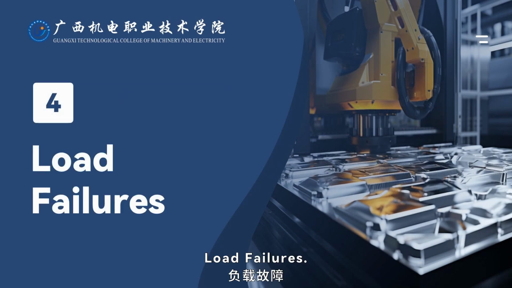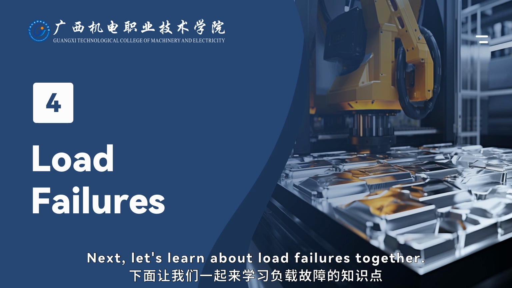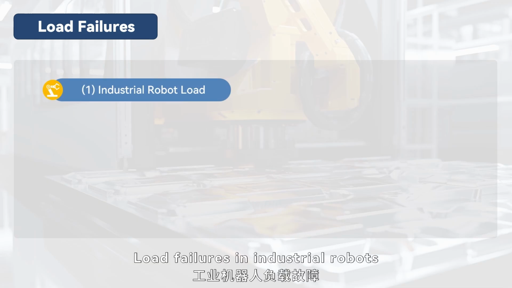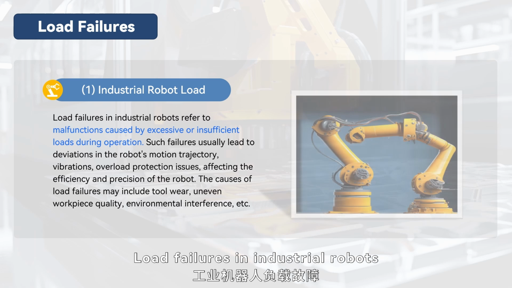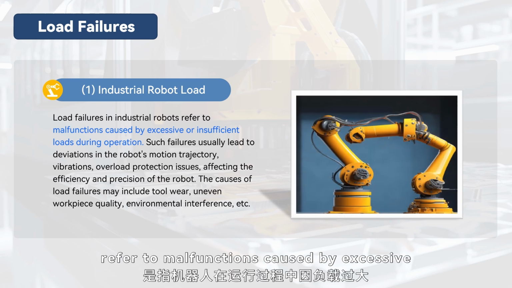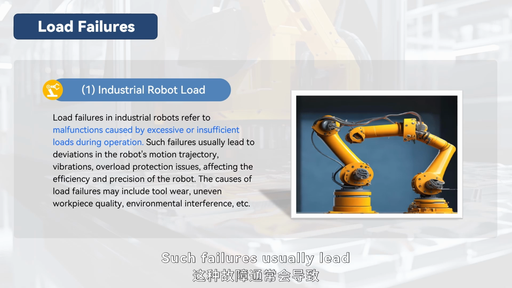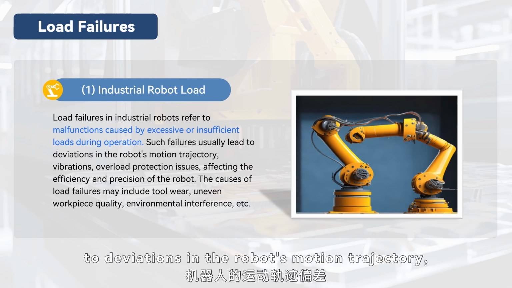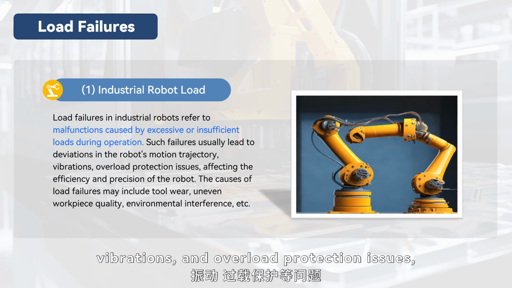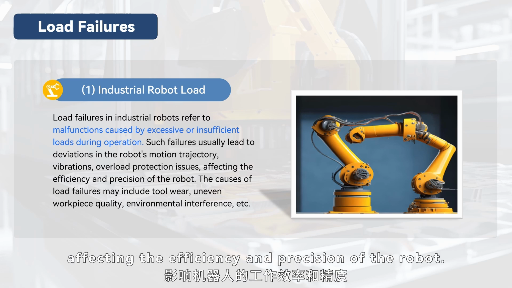Load failures. Next, let's learn about load failures together. Load failures in industrial robots refer to malfunctions caused by excessive or insufficient loads during operation. Such failures usually lead to deviations in the robot's motion trajectory, vibrations, and overload protection issues, affecting the efficiency and precision of the robot.